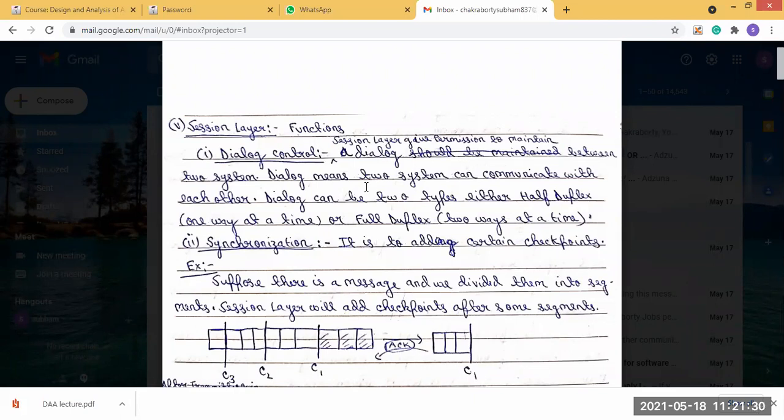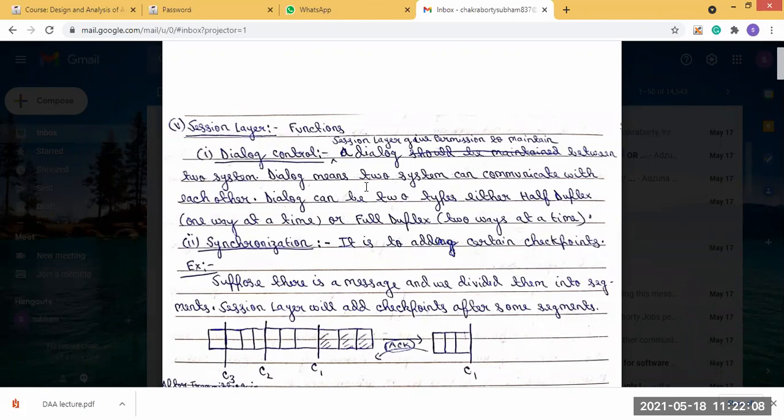Now, what is this dialogue? This dialogue is basically the transmission mode. Between the 2 systems which are communicating, which type of dialogue or transmission mode should be used? The session layer maintains that. Now we know what the transmission mode is. There are 3 types of transmission mode, but in case of dialogue we use 2 types, half duplex or full duplex.